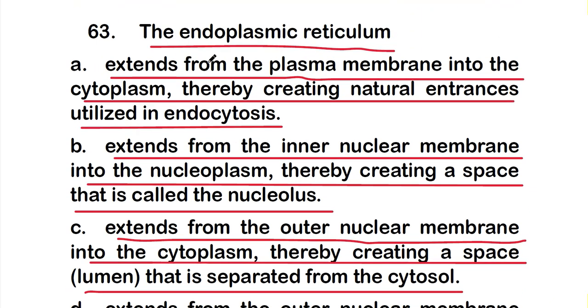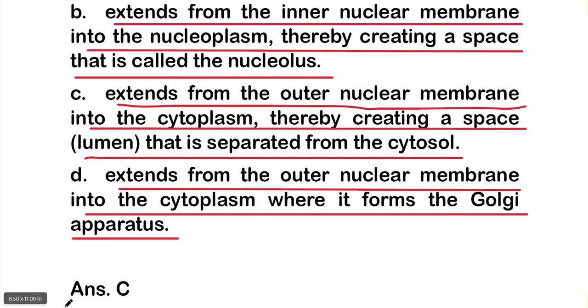So the right answer is option C, that it extends from the outer nuclear membrane into the cytoplasm, thereby creating a space or lumen that is separated from the cytosol.